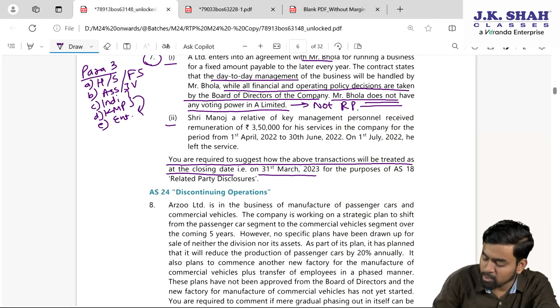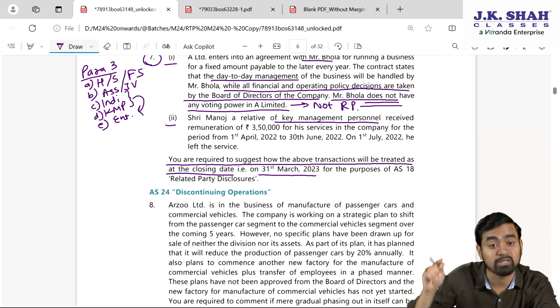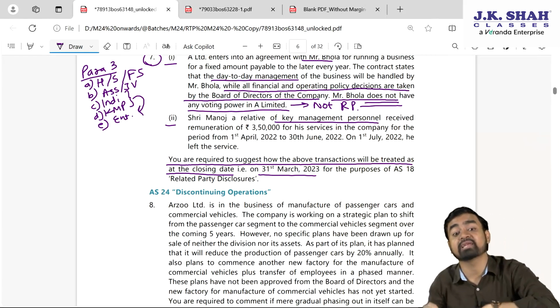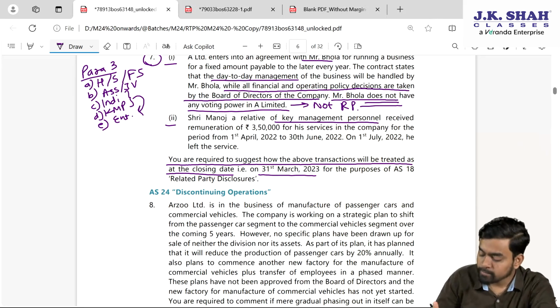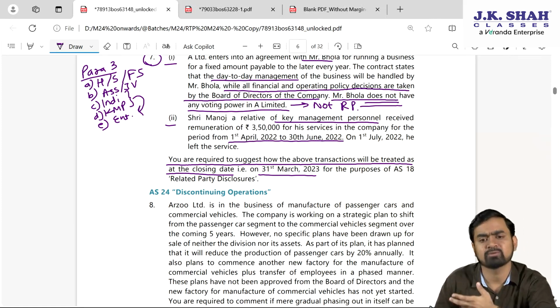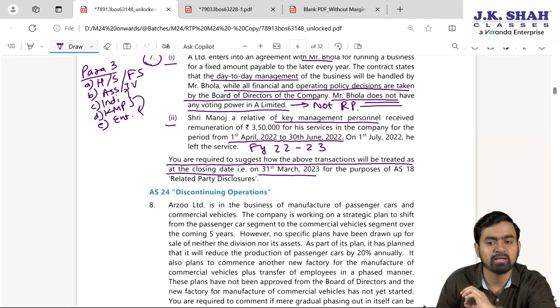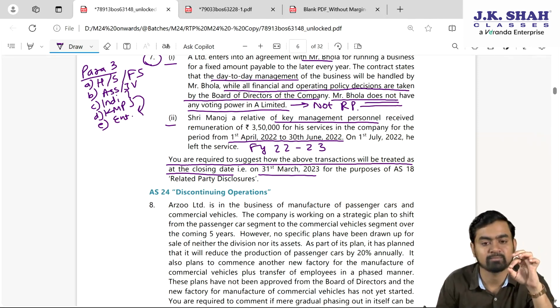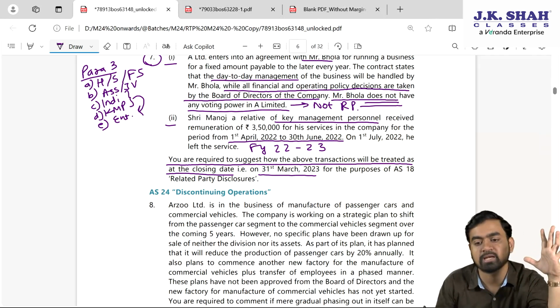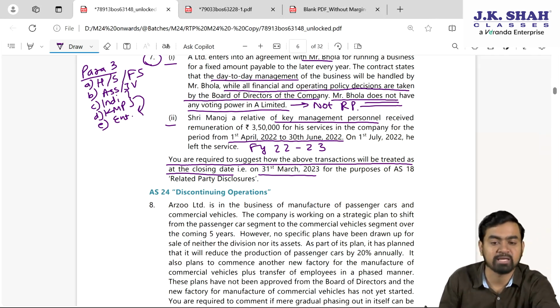Second, Shri Manoj, a relative of key managerial personnel, that is para 3 point D, key managerial personnel and the relatives are related parties, received a remuneration of 3,50,000 for his services in the company for the period from 1st April to 30th June. On 1st July 22, he left the service. So in financial year 22-23, he will be considered a related party at any time. If we have paid any amount to the related party, that must be disclosed, as per AS 18.